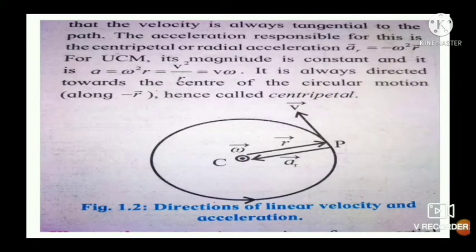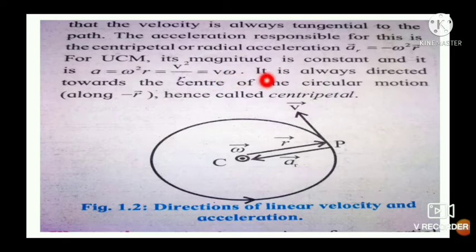produces acceleration. In case of circular motion, velocity is always tangential to the circle, and this acceleration is responsible for circular motion, and this acceleration is directed towards the center of a circle and is along the radius, and therefore the linear acceleration in uniform circular motion is called centripetal or radial acceleration.